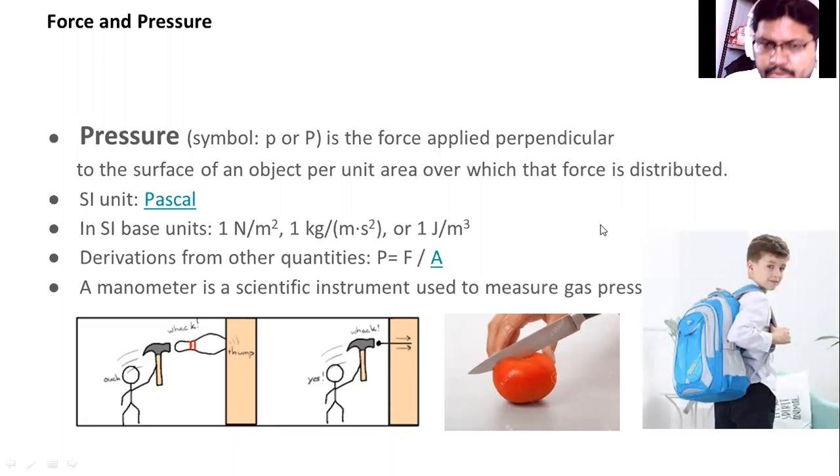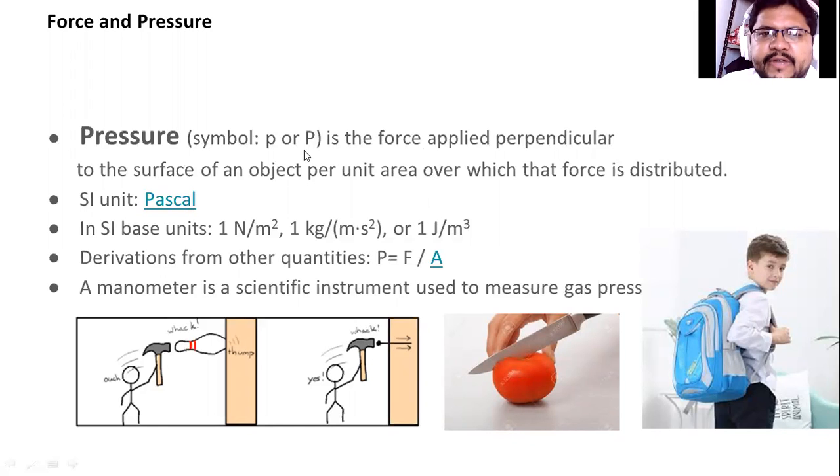So if we have the blunt surface, I think you can understand that the area of the blunt surface will be more than the sharp surface. If I cut with the sharp surface, then it will be cut very easily. So pressure depends upon the area of the material. Therefore the definition is the force applied perpendicular to the surface of an object per unit area. Why is it per unit area? I hope you understood.